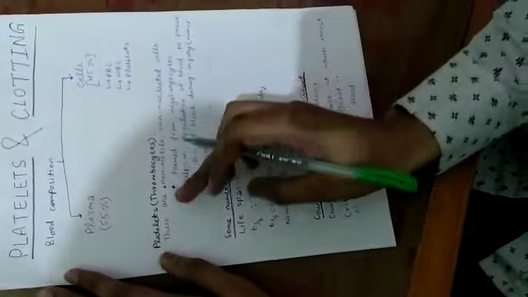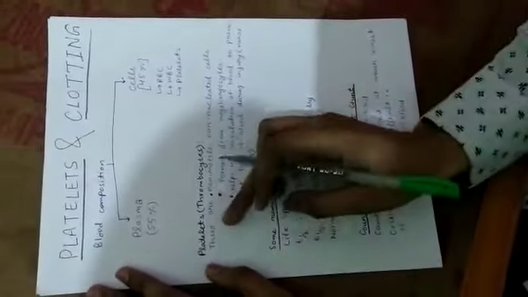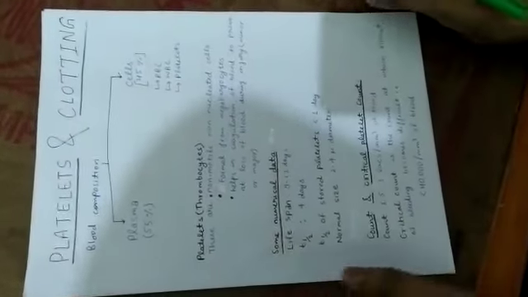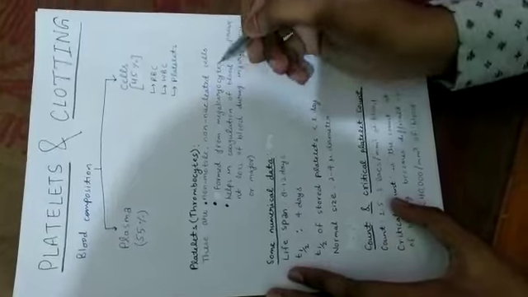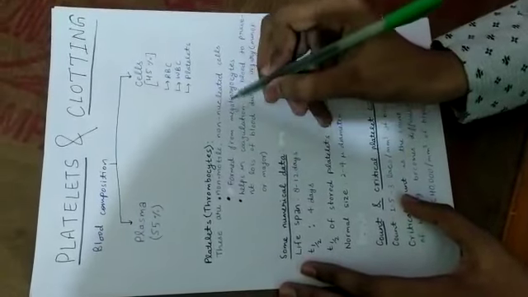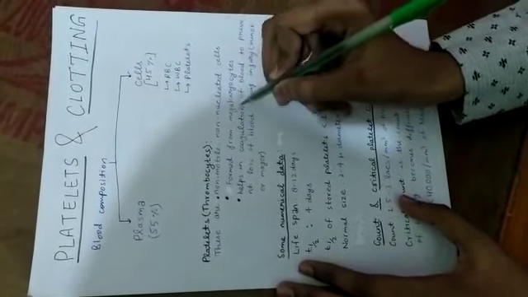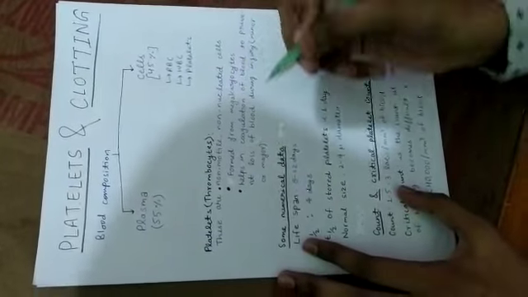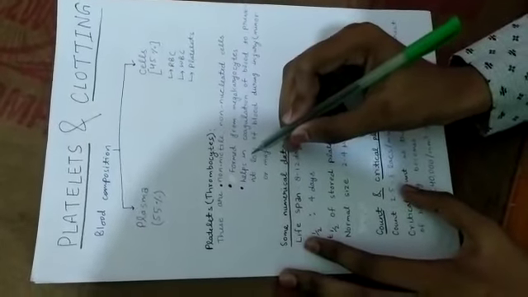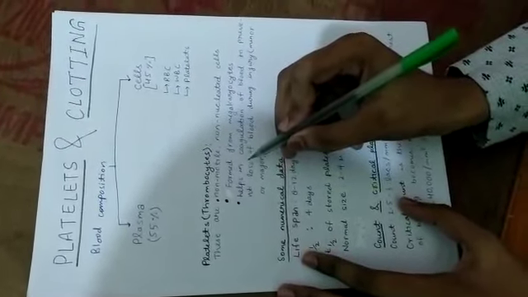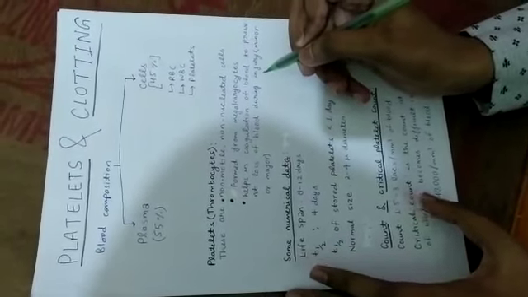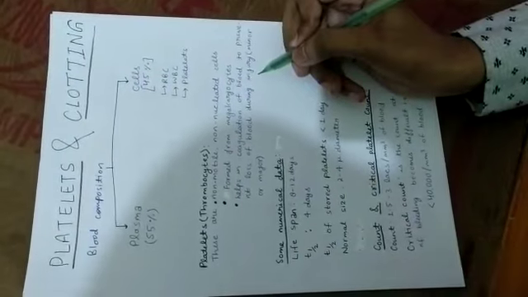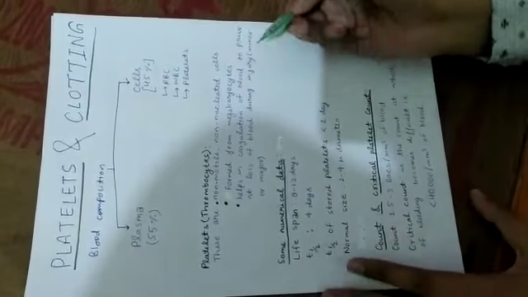What are platelets? A brief description. Platelets or thrombocytes are non-motile and non-nucleated cells and are formed from megakaryocytes. And what is the function? These platelets help in coagulation of blood to prevent loss of blood during injury, either the injury is minor or major.